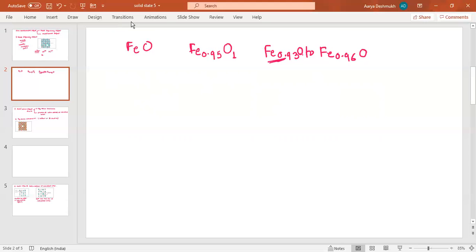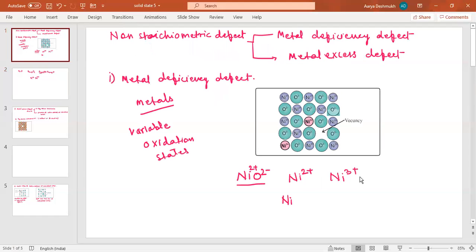Now there are many problems, MCQs can be asked on this. Now the Fe2+ cations are missing, and the loss of positive charge is made up by the presence of the required number of Fe3+. In this example also, Fe shows +2 and +3 oxidation states. As I explained in the earlier slide, this nickel is present as Ni2+ and Ni3+.